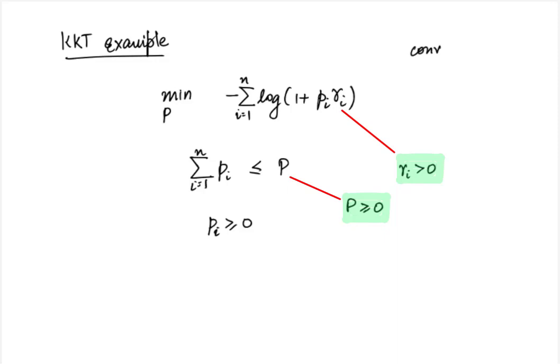First, observe that the problem is convex since the objective is convex and the constraints are all affine. So we do not need Slater's constraint qualification and we can directly conclude that strong duality holds. Hence, there exists a primal dual optimum pair that satisfies the KKT conditions. In this case, instead of writing the dual problem, we will try to directly write down the KKT conditions.